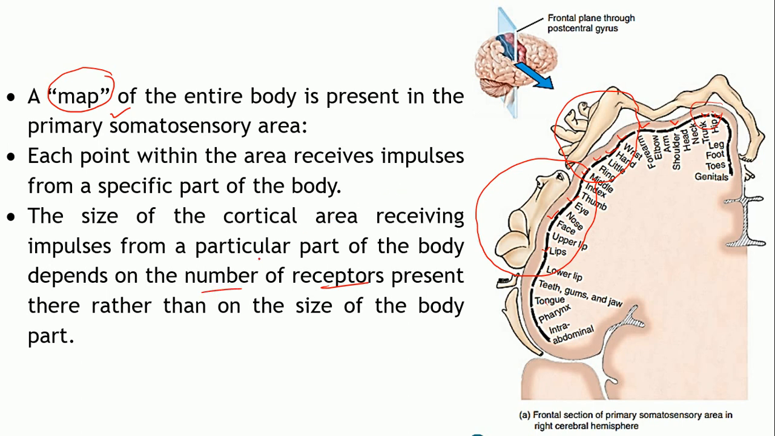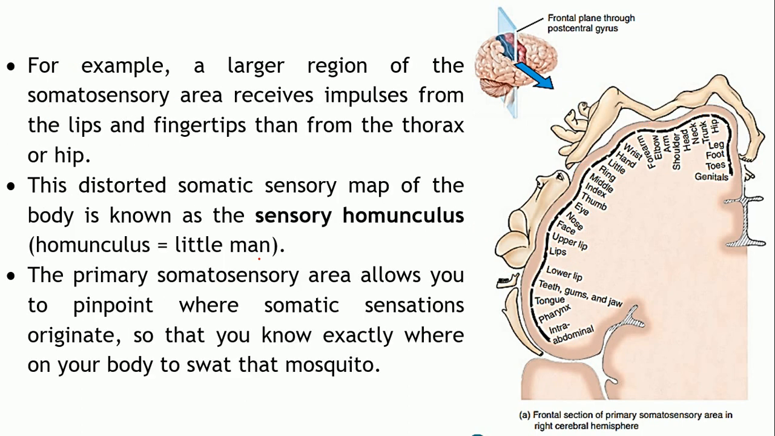So the more the number of receptors in that particular area, the more will be the area dedicated to that particular part. Okay, so there are larger areas which represent the impulses from the lips or the fingertips. Now this distorted somatic sensory map is named the sensory homunculus.